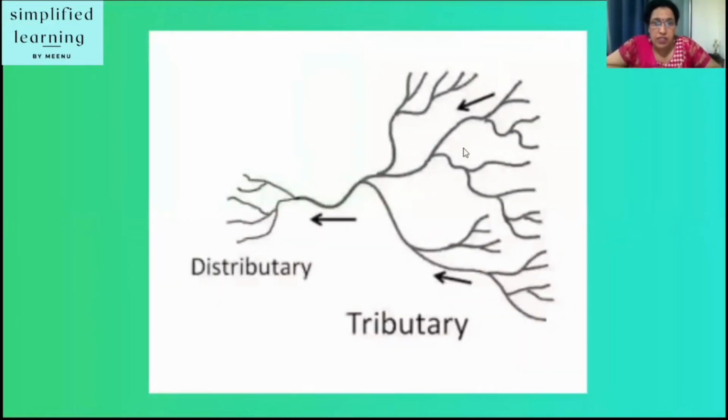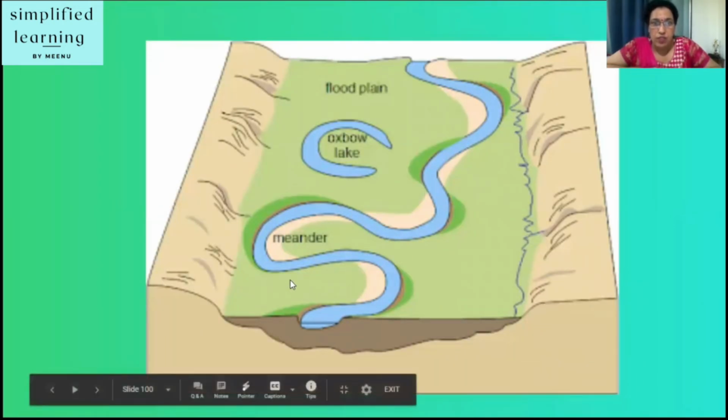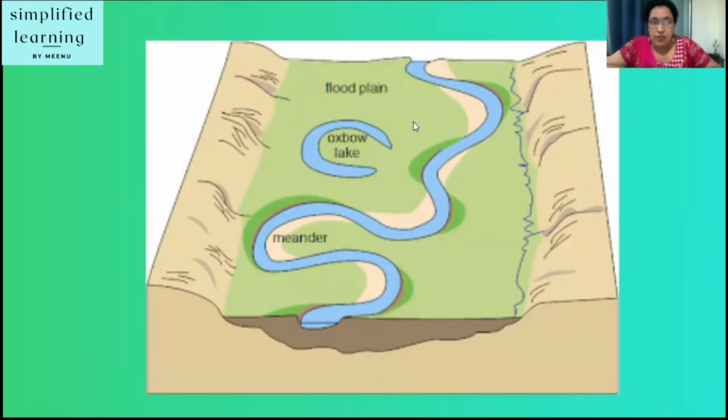Now, apart from these, we have one more typical landform found in the stage of a river called meanders. Look at this diagram. Can you see a river? Yes. A meander is a winding curve or bend in a river. They are typical of the middle and lower courses of a river.